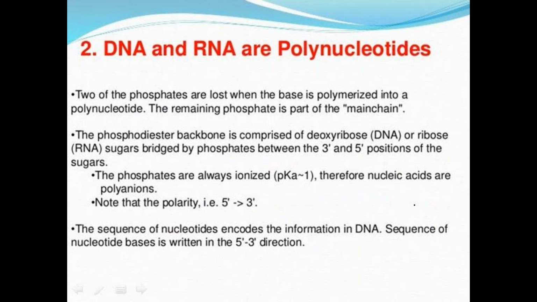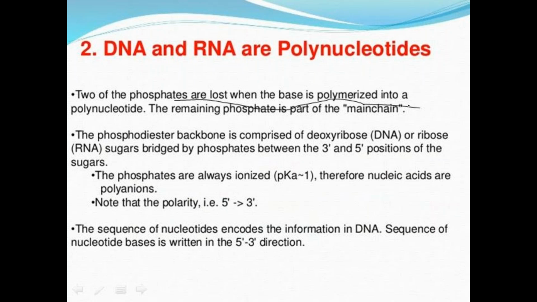These are the simple nucleotides, and when they are arranged, they form a covalent bond. The C3 prime carbon of one nucleotide forms a covalent bond with the 5 prime carbon of another nucleotide, forming polynucleotides.